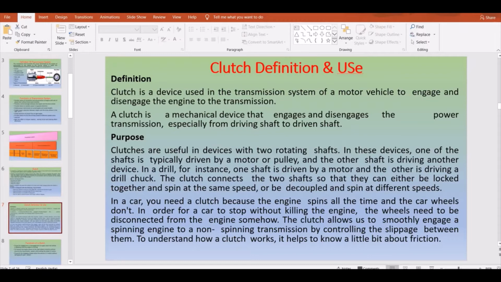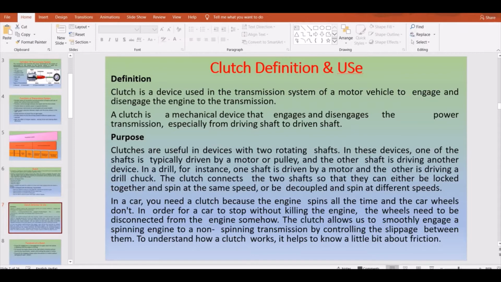If you take any machine or any of its components, for example a drill, one shaft is driven by a motor and another is driving the drill chuck. So the clutch connects the two shafts such that they can either be locked together and spin at the same speed, or decoupled and spin at different speeds. This is the role of the clutch in a drill machine.